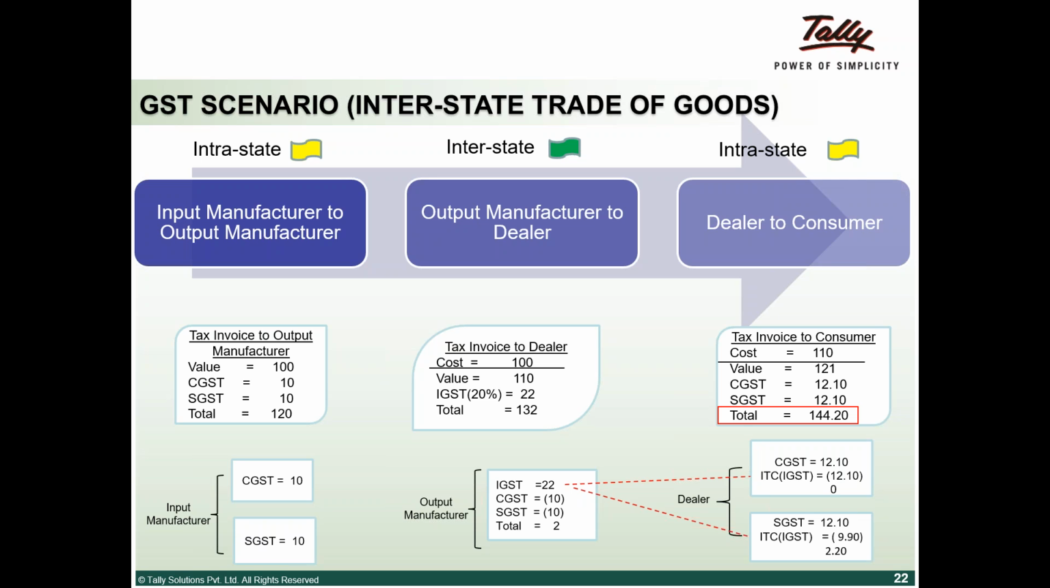So the tax invoice to the dealer, a transaction between output manufacturer and dealer: cost is 100. He has done a value addition of 10%, so 110 is the value. IGST of 20% becomes 22, so the total cost is 132. Now the output manufacturer has collected an IGST of 22 from the dealer, and his credits, if you look at it, are CGST of 10 and SGST of 10.